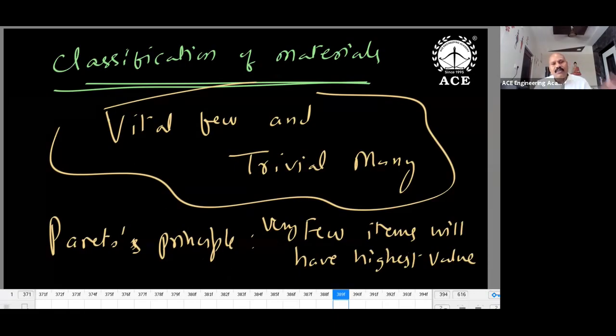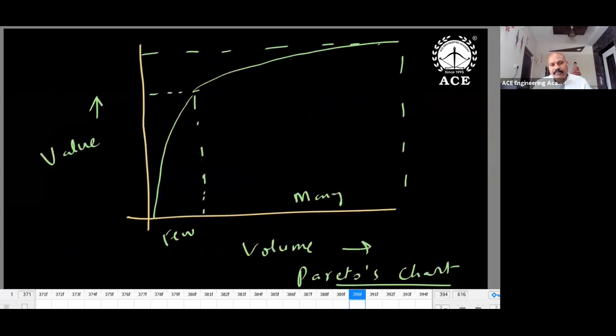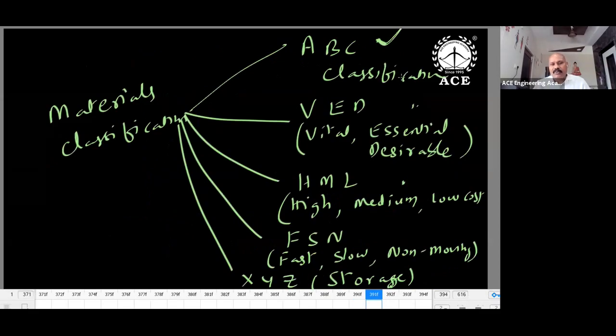In any shopping mall, costly items are very few. Gold, jewelry and silver items are few in number but very expensive. Clothes and garments are bulk but less cost. Few things will have the highest value, many things will have the lowest value. It is applicable everywhere. So ABC classification is based on the Pareto principle. The remaining classifications, of course, are supplements to ABC classification.